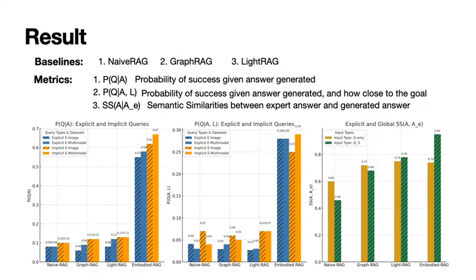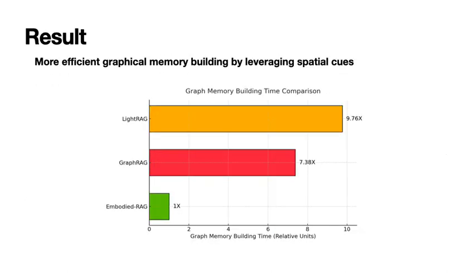We benchmarked our embodied experience dataset with 3 baselines: naive RAG, graph RAG, and light RAG. We see Embodied RAG outperform the baselines by a large amount on explicit and implicit queries, and achieve similar or higher results on answering global level questions. We also see that the memory building time of Embodied RAG is much less than other graph-based RAG baselines, since we cluster the nodes using spatial proximity rather than excessively calling large language models to cluster and extract relationships from the text chunks. This means Embodied RAG can be deployed in real applications such as search and rescue.